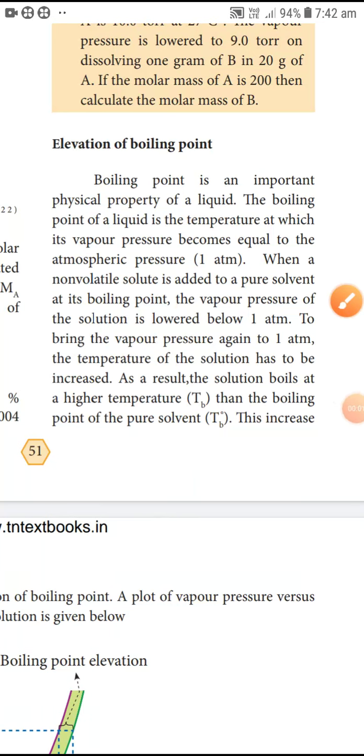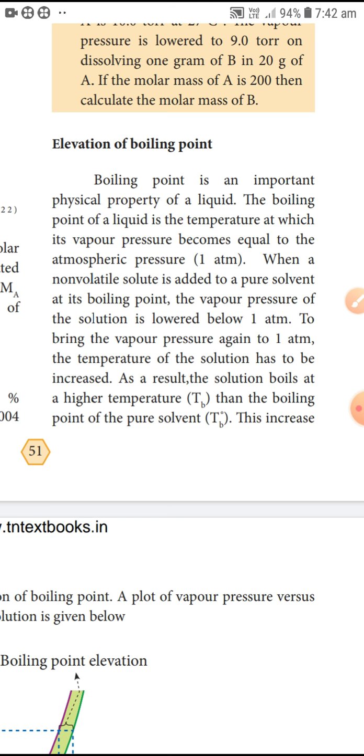Good afternoon, children. Today, let us learn about the topic elevation of boiling point. Boiling point is an important physical property of a liquid.